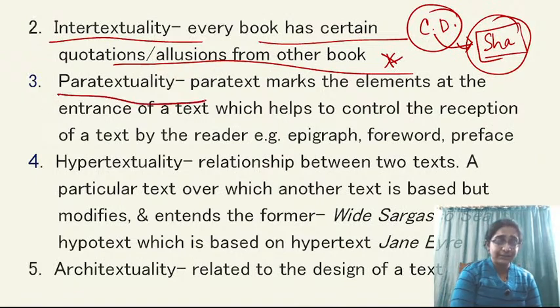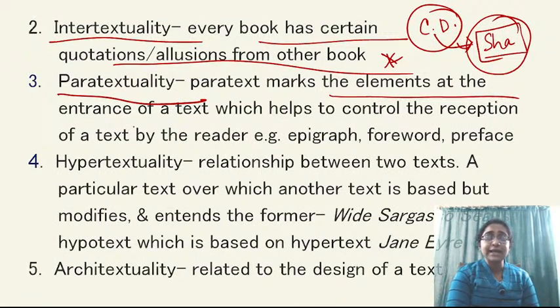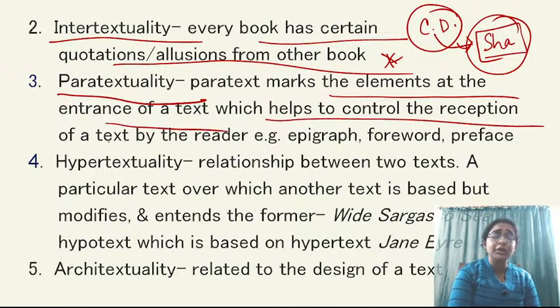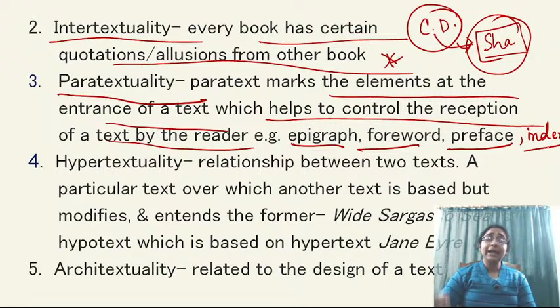Now, what is paratext? The question whose answer was paratext, that index is a kind of paratext. So paratext actually marks the elements at the entrance of a text which helps to control the reception of a text by the reader. For example, epigraph, foreword, preface, and also index. So it is actually the entrance of a text, or a way to understand a text.